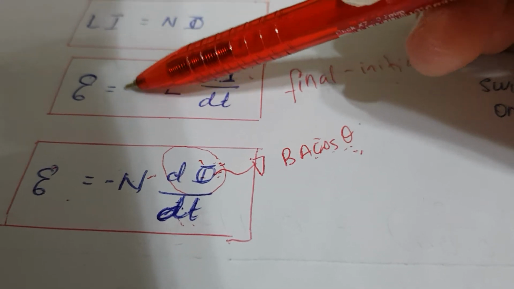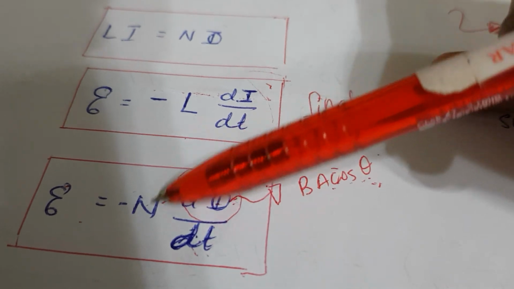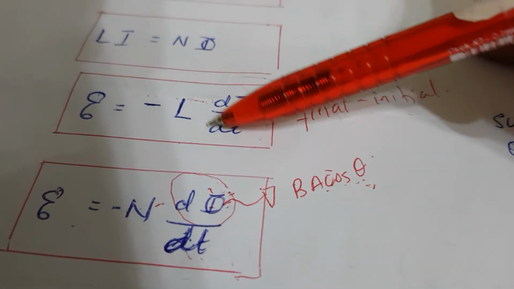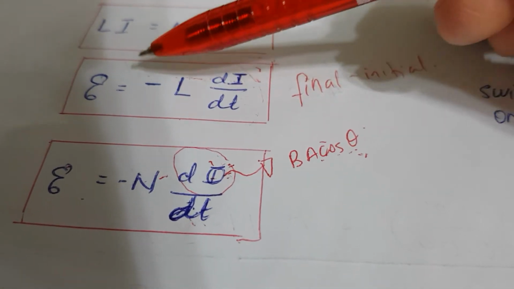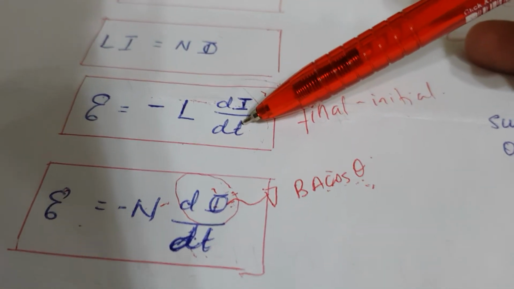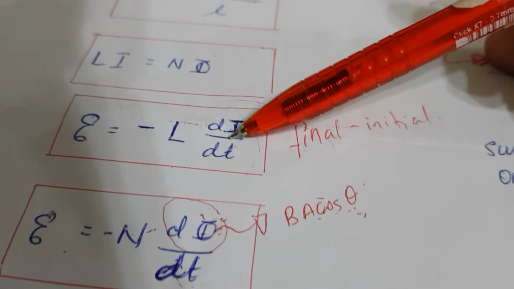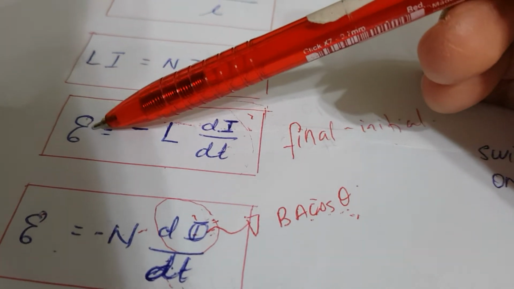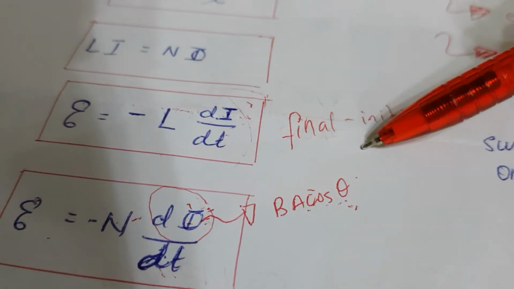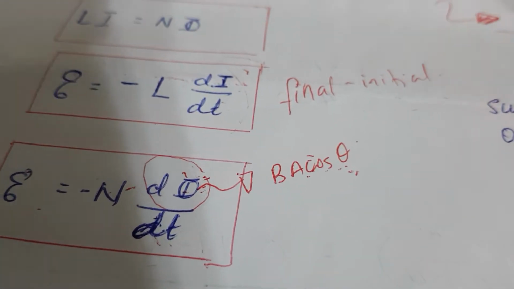This negative sign here depends on the decreasing value of your di per dt or your d magnetic flux per dt. When it is decreasing, that means you're going to get a negative gradient here. Negative times negative is going to give you a positive induced EMF. But when change in current is increasing, that means you're going to have a positive gradient. Positive times negative, you're going to get a negative induced EMF here. Basically, di per dt is final minus initial. The change in magnetic flux here is also final minus initial.